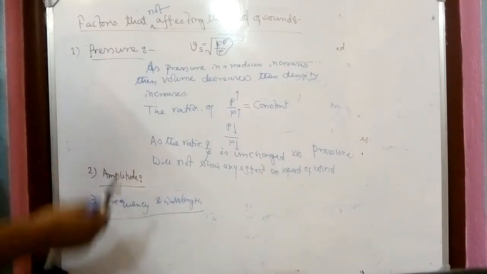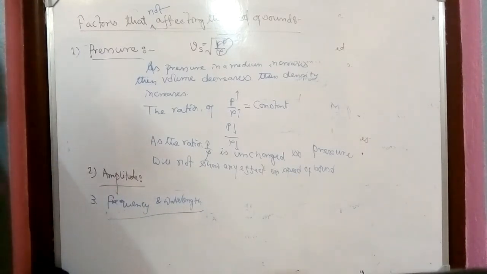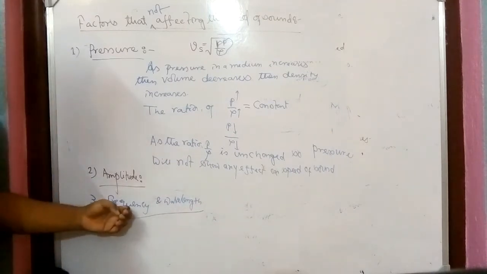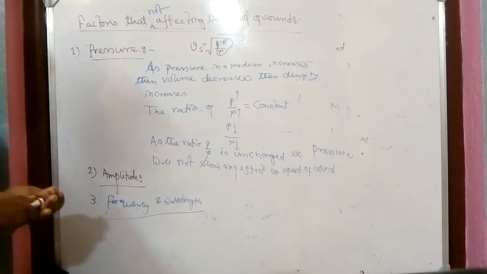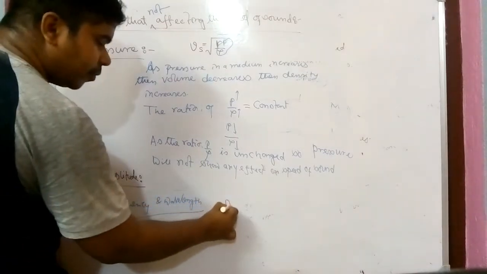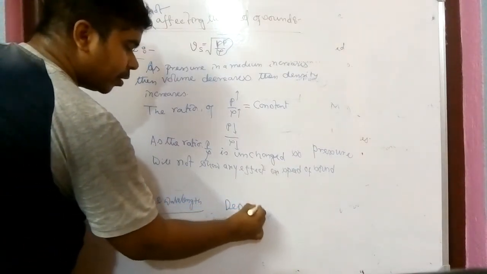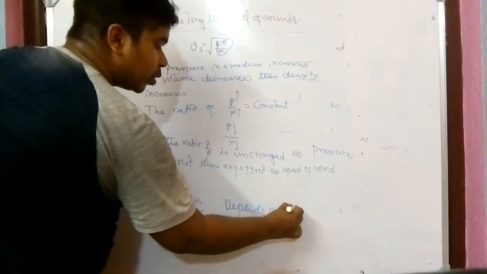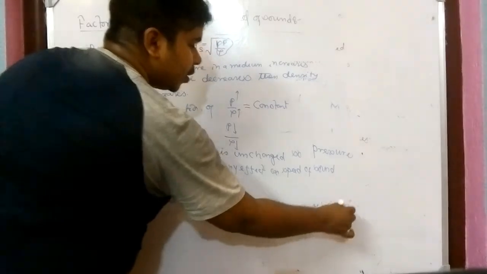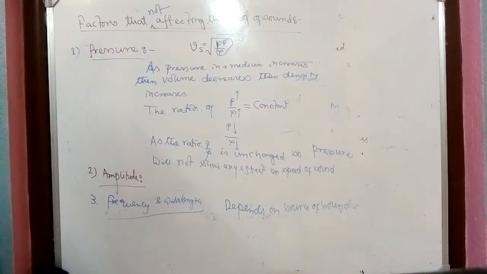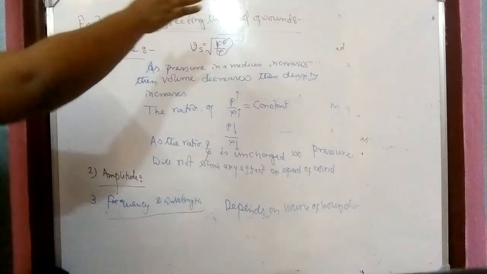So you have told here there is no effect on the speed of sound. One thing I have mentioned here is that these two properties, frequency and wavelength, depend on the source of sound.